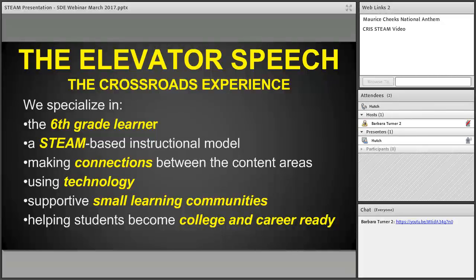We talk to them about the fact that it's a big deal for us here for our students to see connections between their content areas, between math and ELA, or between science and social studies. A big increase in the use of technology in our building, where teachers are truly using technology every single day as a learning tool. That we're going to have these supportive small learning communities for our students, and that we're going to be prepared to get these kids ready for the future, for being both college and career ready.